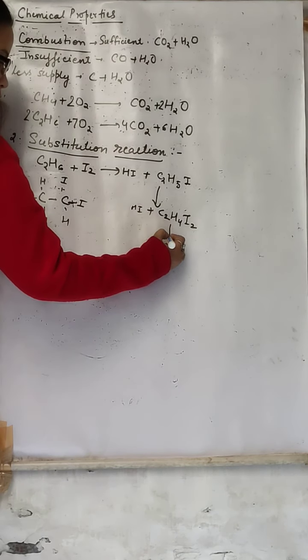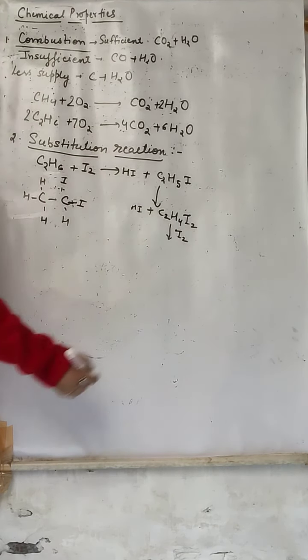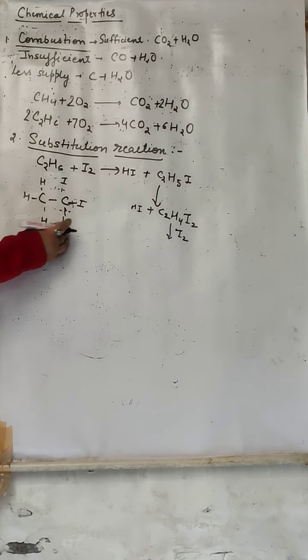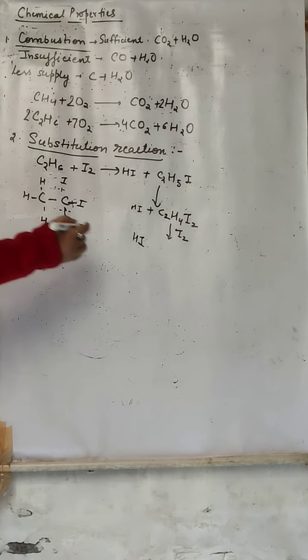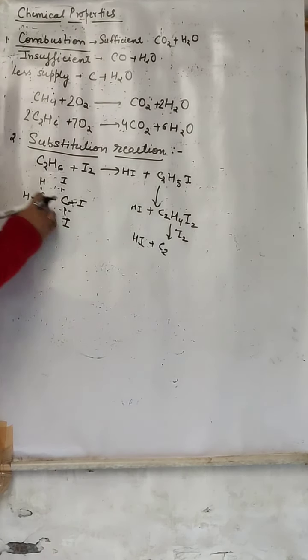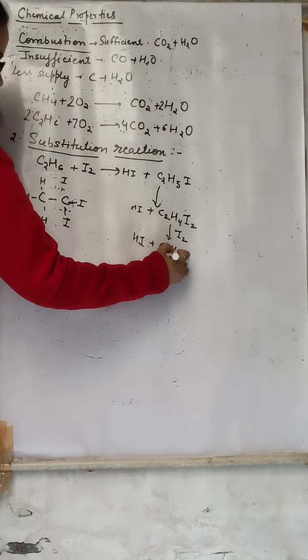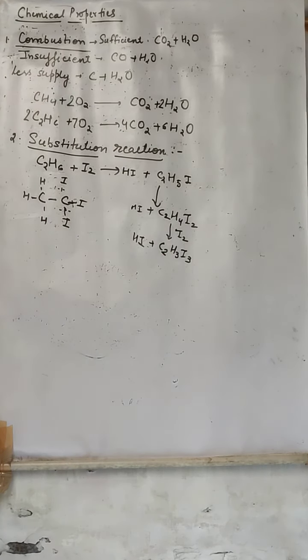Now this diiodoethane again reacts with iodine. Here the bond is going to break. Again this hydrogen will be removed, forming HI, and here I is going to be added, forming C2. How many hydrogen? 3 hydrogen. And how many iodine? 3 iodine.